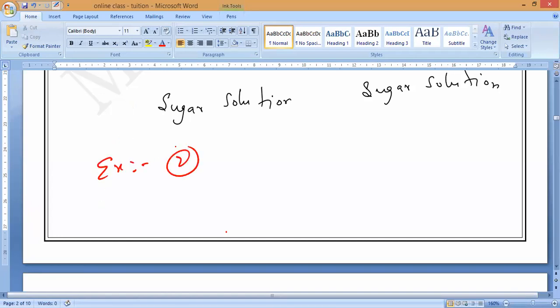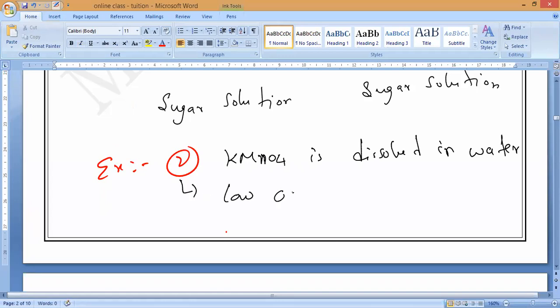Example number 2. Potassium permanganate, KMnO4, is dissolved in water. It is having very low concentration. What we should call? Low concentration. What is the color of this one? The color of this one is light pink. Is it yes or no? That you have to remember.